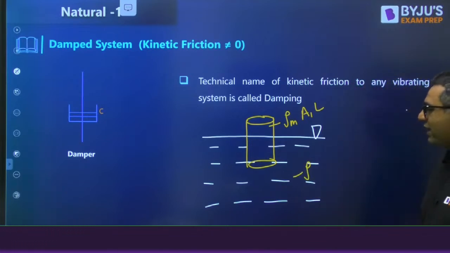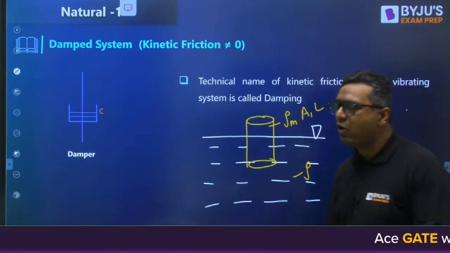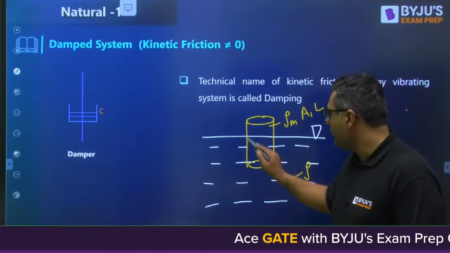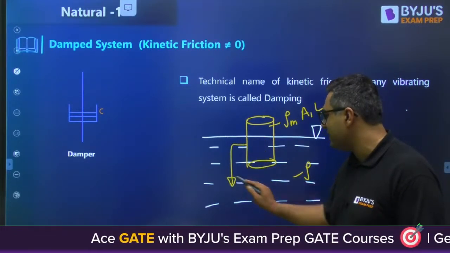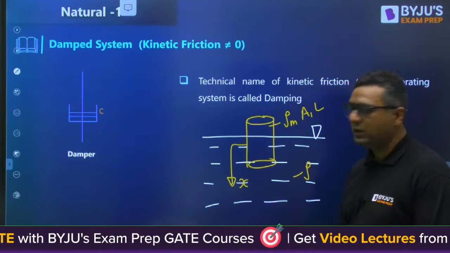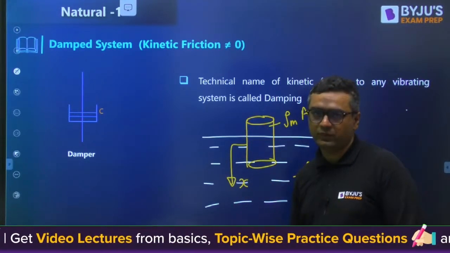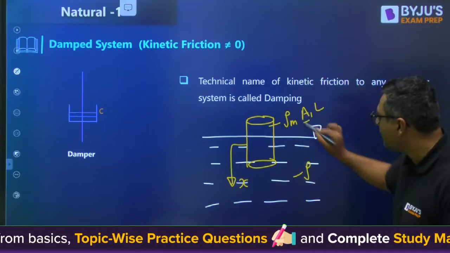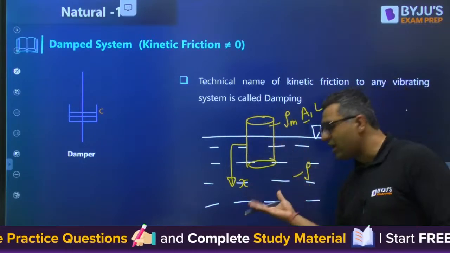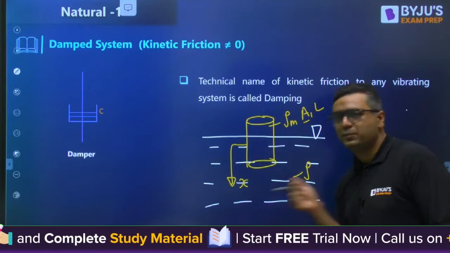If we want to find out the natural frequency of this system, how will we find it? We will be displacing this system down by some distance x. When you displace it by distance x, and A is the area, what will be the extra volume displaced?